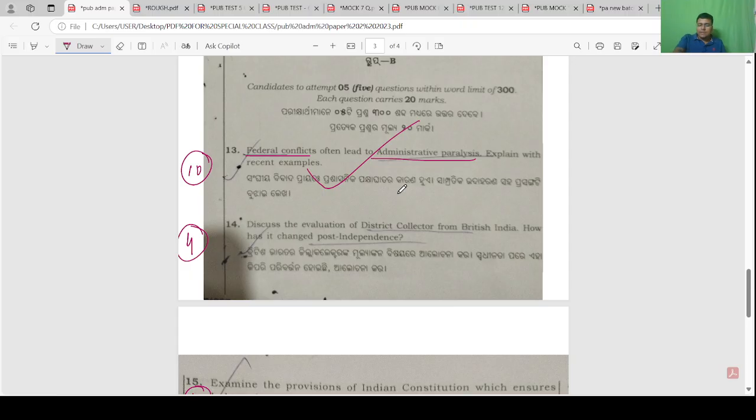And you write center-state administrative relation, 5-6 points of limitation, center-state legislative relation limitation, center-state financial relation limitation. And for the solution you need to write the Sarkaria Commission report, Punchhi Commission recommendation, second ARC recommendation, and you will get 15 marks out of 20.